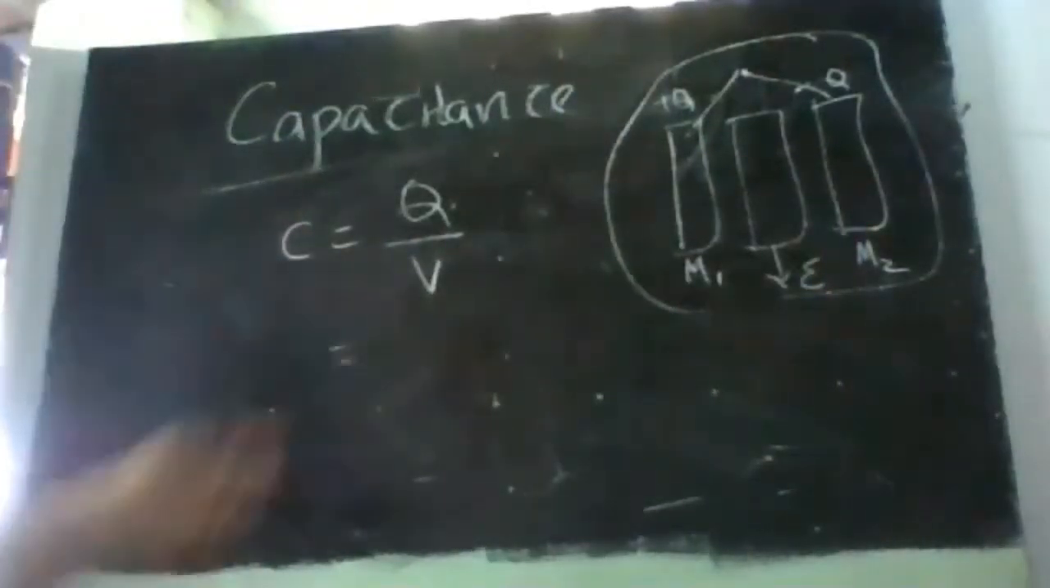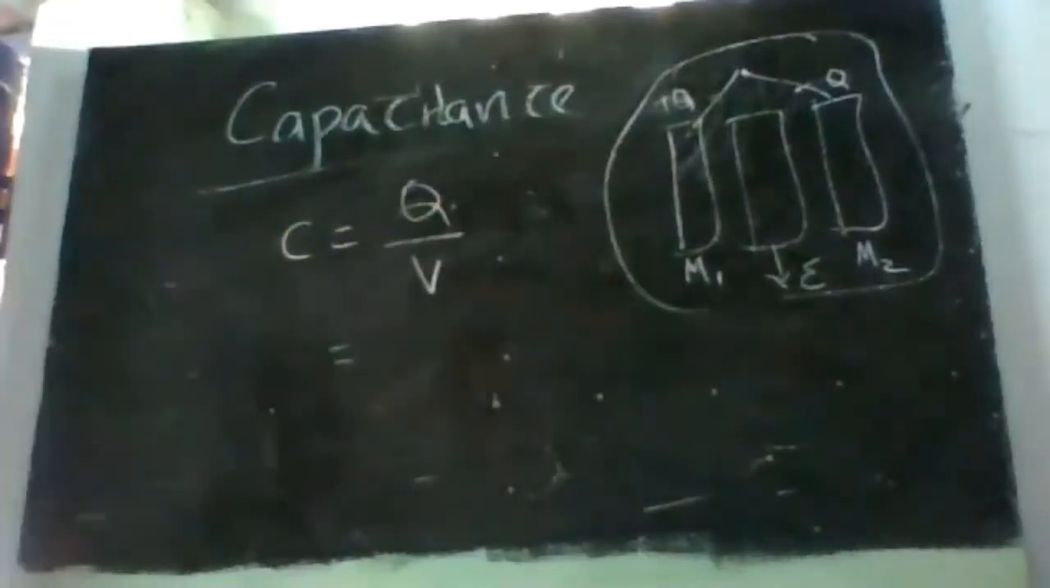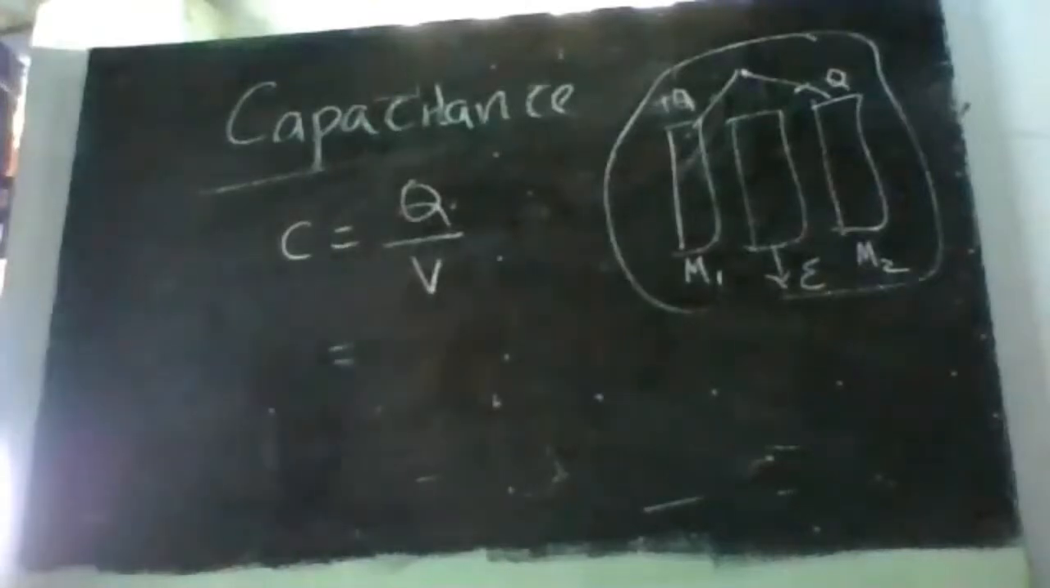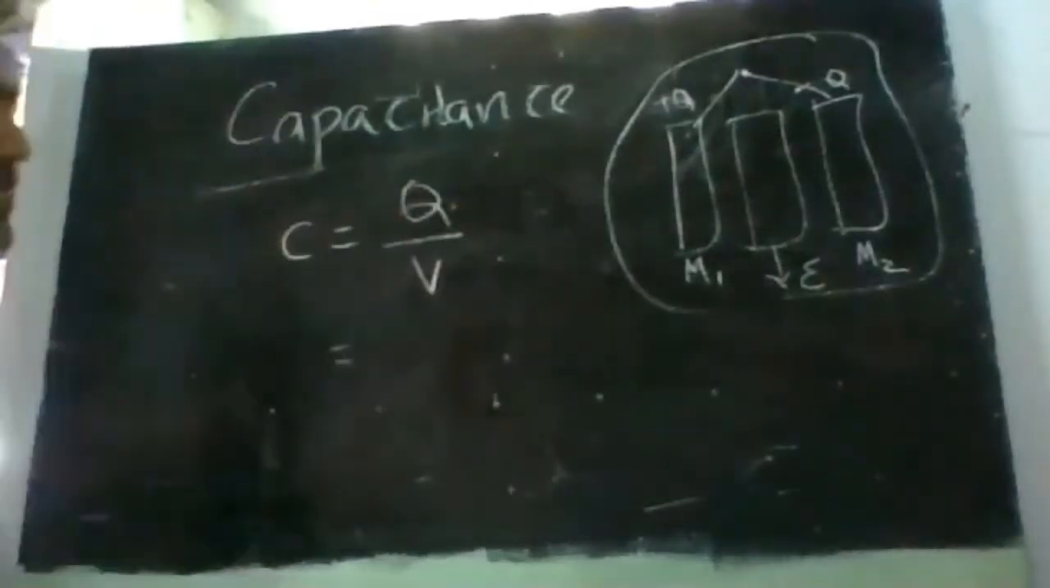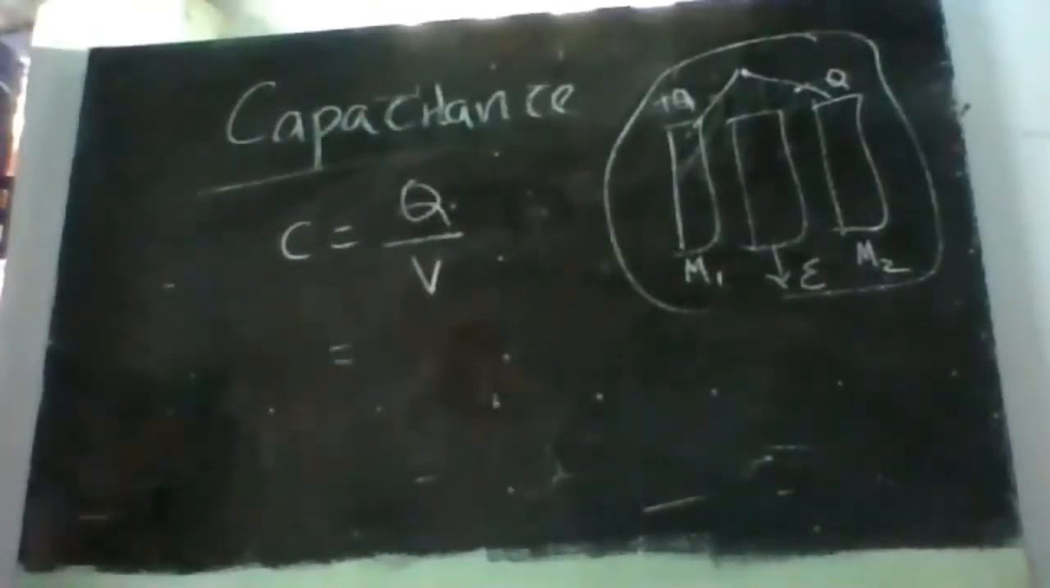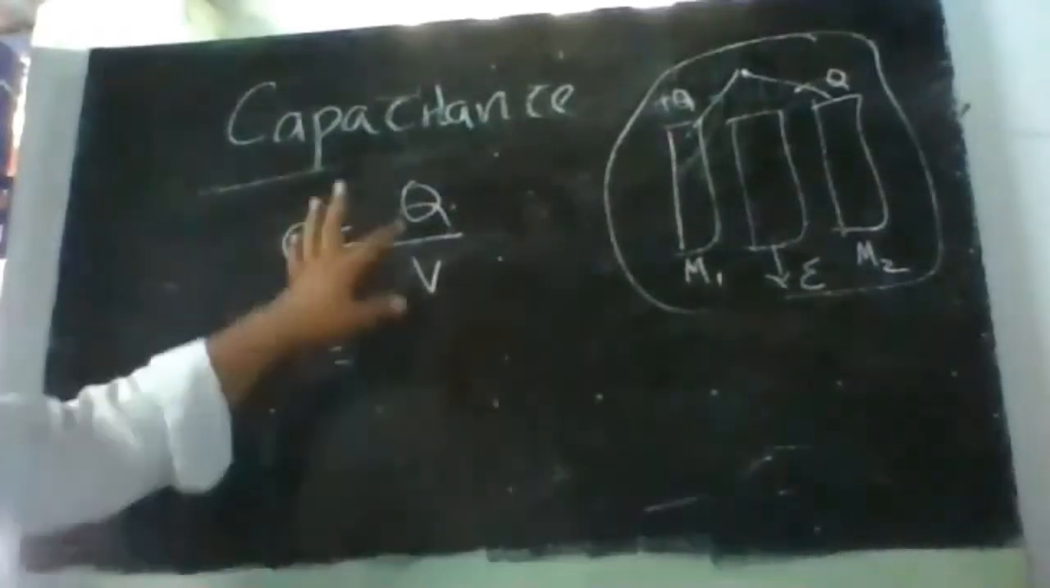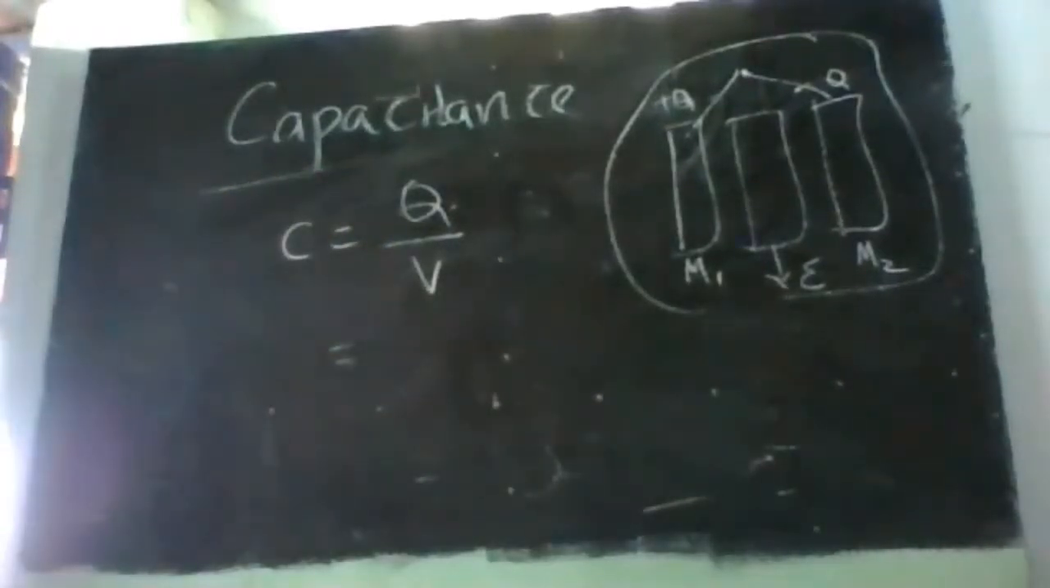The charge given to the plates divided by the potential applied between the metal plates. So that is C is equal to Q by V. C is equal to Q by V. So this is the general formula for capacitance, right?